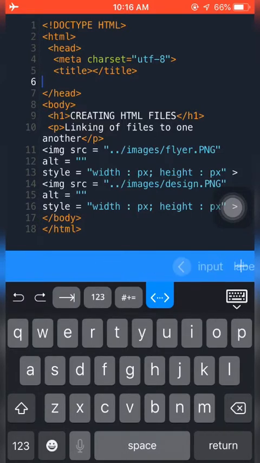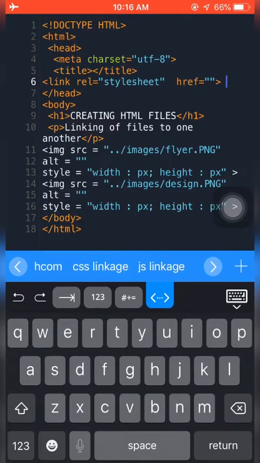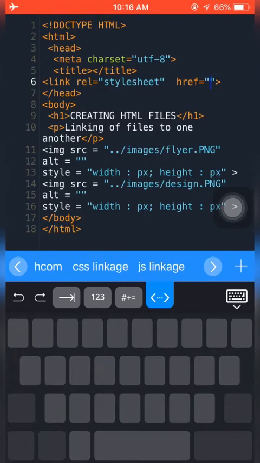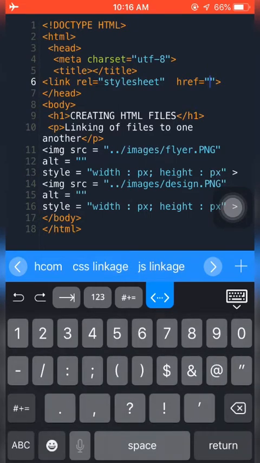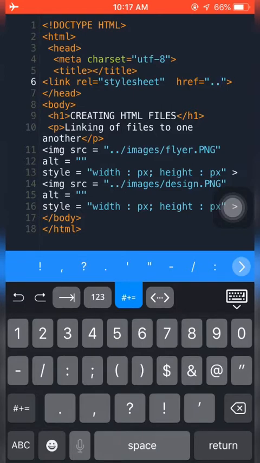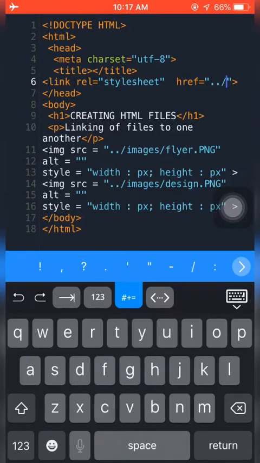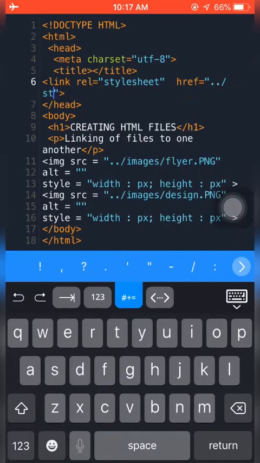I have some shortcuts over here. Don't worry, you will understand it later on. I'll link it by first going outside of HTML. Then I'll go inside styles, then using a backslash, I'll write the name of the file over here.